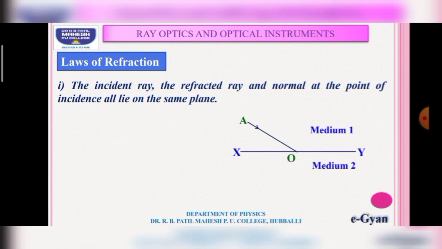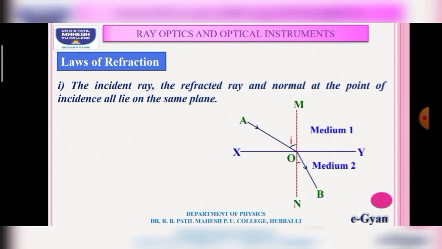Let AO be the incident ray, MN the normal, and OB the refracted ray. Here the ray is moving from medium 1 to medium 2. When it moves from medium 1 to medium 2, it changes its direction. The incident ray, refracted ray and the normal all lie in the same plane at the point of incidence. This is the first statement.